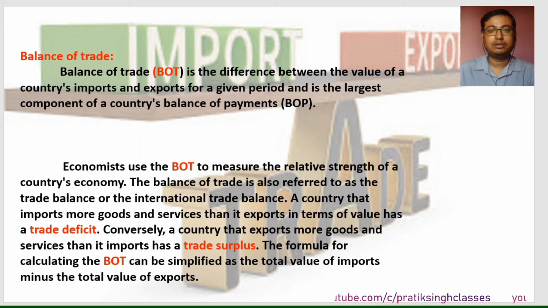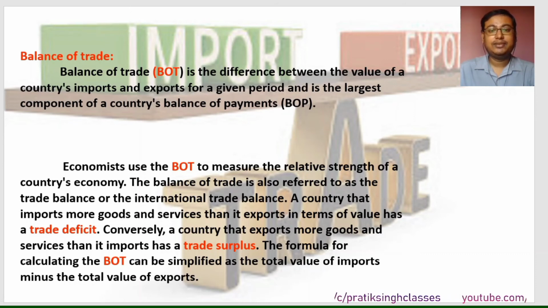Sometimes it happens that one country imports more than it exports, or another country exports more than it imports. So there happens a balance of trade, or a trade deficit, as you have seen earlier. The balance of trade is also referred to as the trade balance or the international trade balance. A country that imports more goods and services than it exports in terms of value has a trade deficit.